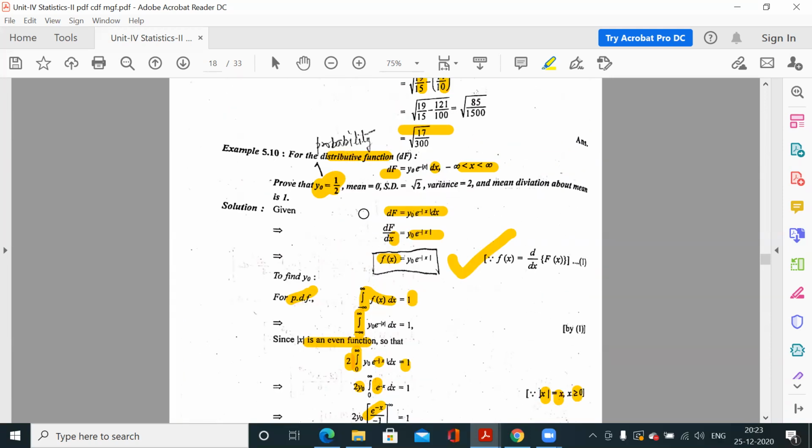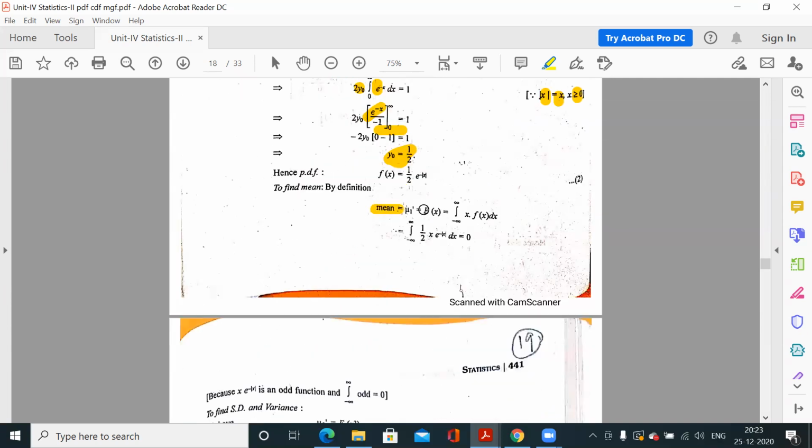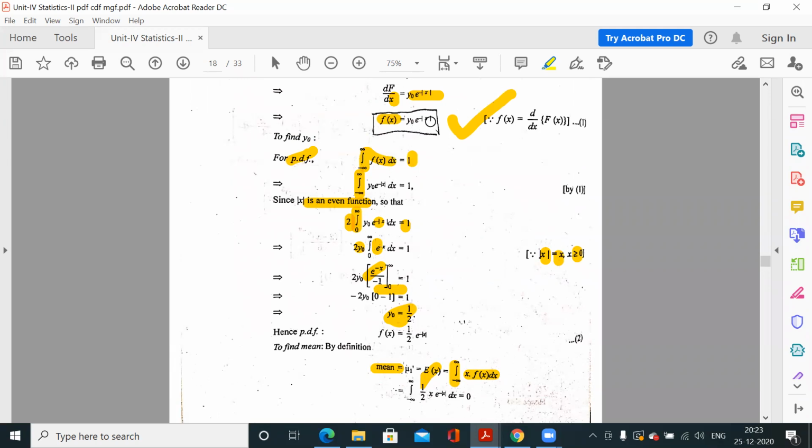Clear? Again, prove that the mean is 0. So what is mean? Mean is the expected value of x. So the expected value of x is what? x into fx in the whole range. Now x into fx, what is the value of fx? fx is y0 e to the power minus mod x. Now we know the value of y0, it is 1/2 from here.